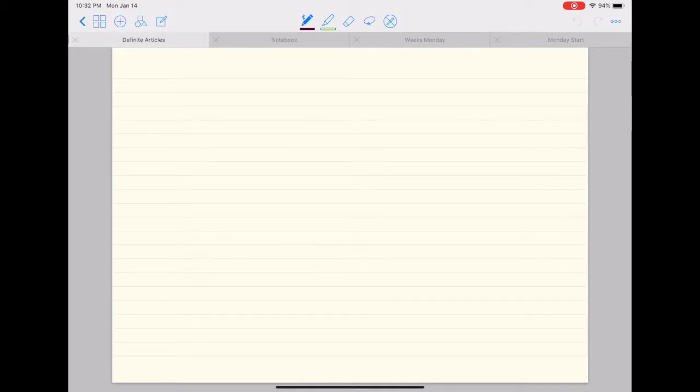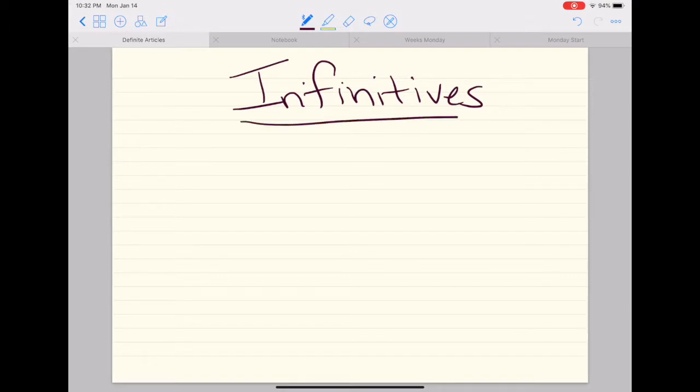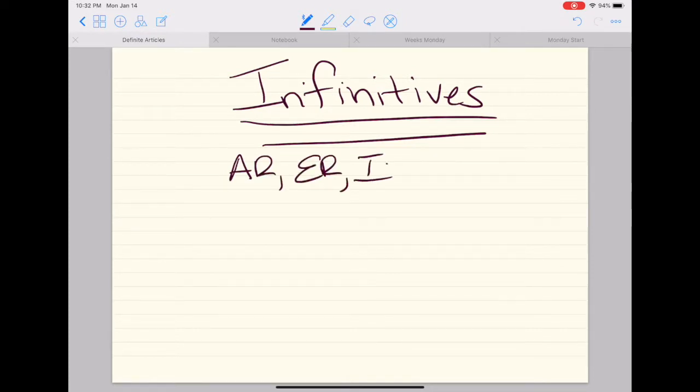So here we go. I'm going to go ahead and write that. Infinitives. So you always know, again, if a verb is an infinitive in Spanish because you look at the last two letters of the word. If the word ends in AR, ER, or IR, you know it's an infinitive because of the ending.